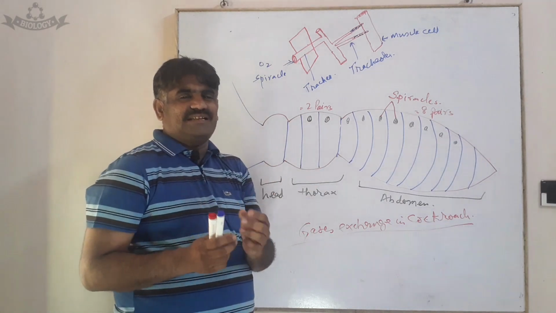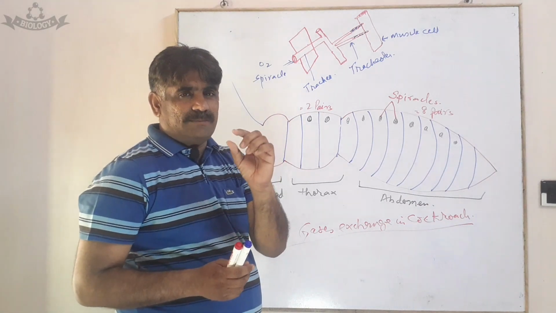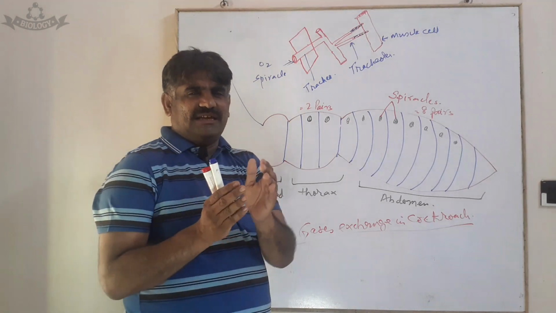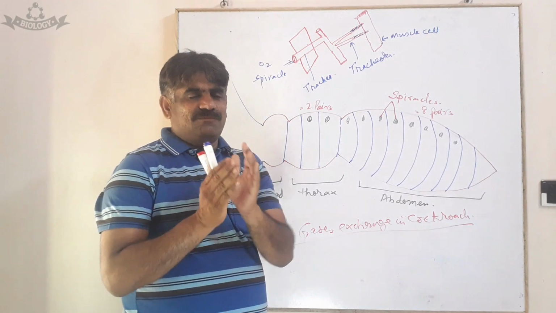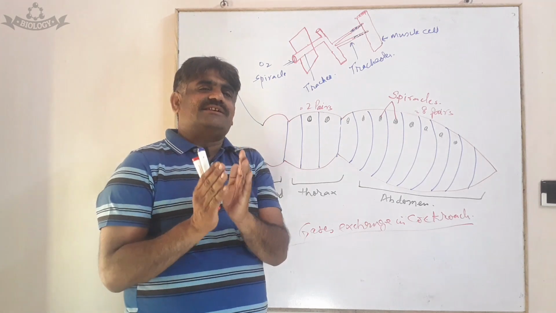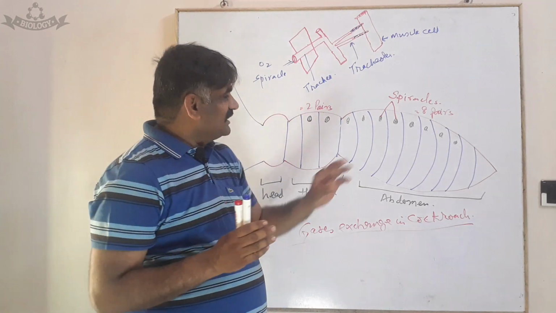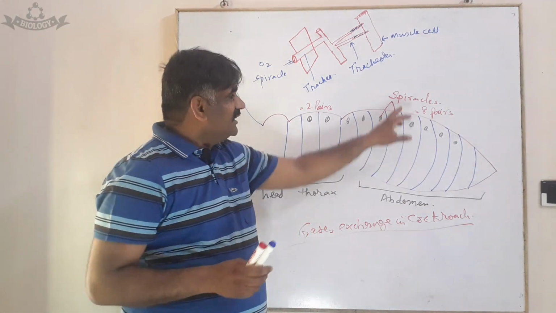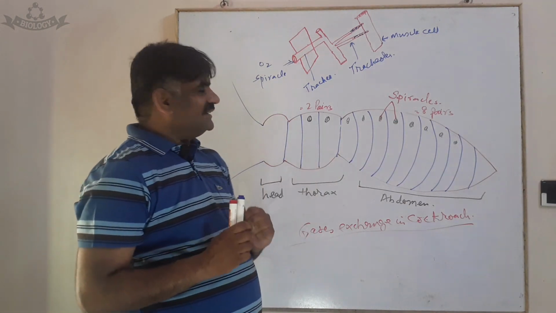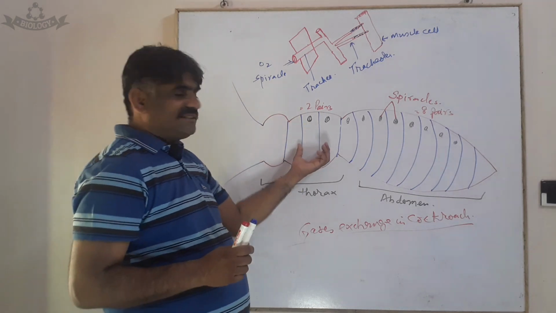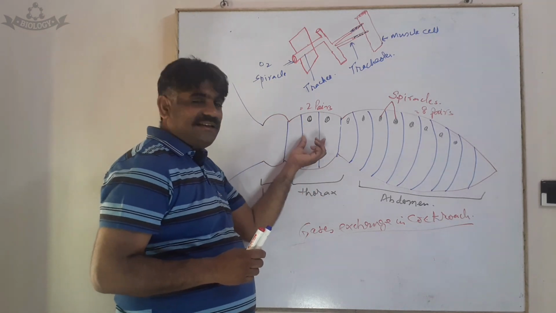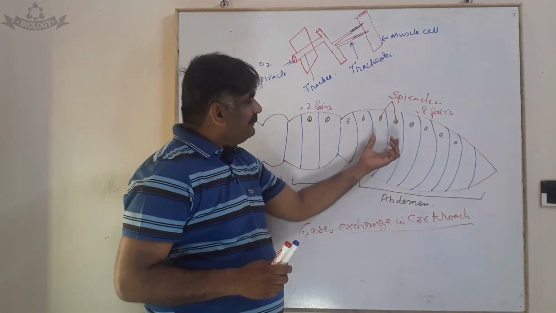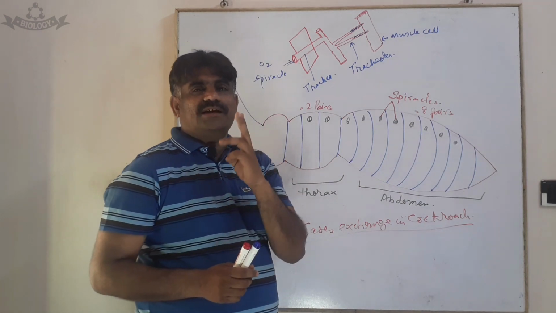The spiracles are just slit-like pores or apertures, and they are under the control of some valves. The valves are under the control of some muscles. So, muscles control the valves for the opening and closing of the spiracles. Another thing is that the thorax has two pairs of these spiracles, and the abdominal portion has 8 pairs.